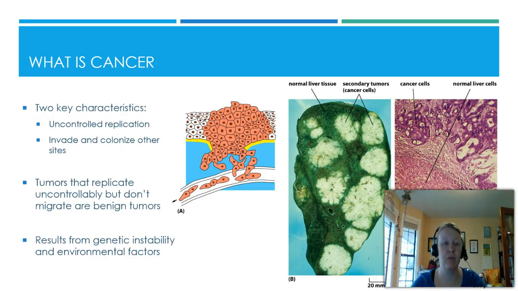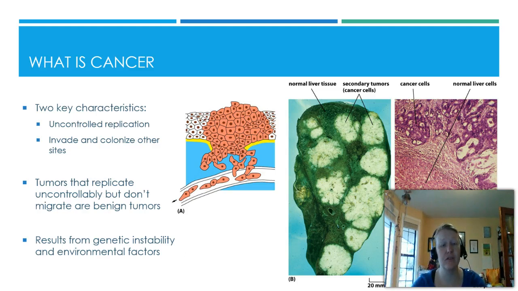So let's start out with what is cancer. As we've mentioned throughout the semester, cancer is the uncontrolled growth of cells that then invade and colonize other sites. Those are the two key characteristics of every type of cancer. If a tumor replicates uncontrollably but doesn't spread, that's known as a benign tumor. The ones that metastasize or spread are known as metastatic, and those are the quote-unquote bad cancers because they spread and they can cause all sorts of problems.